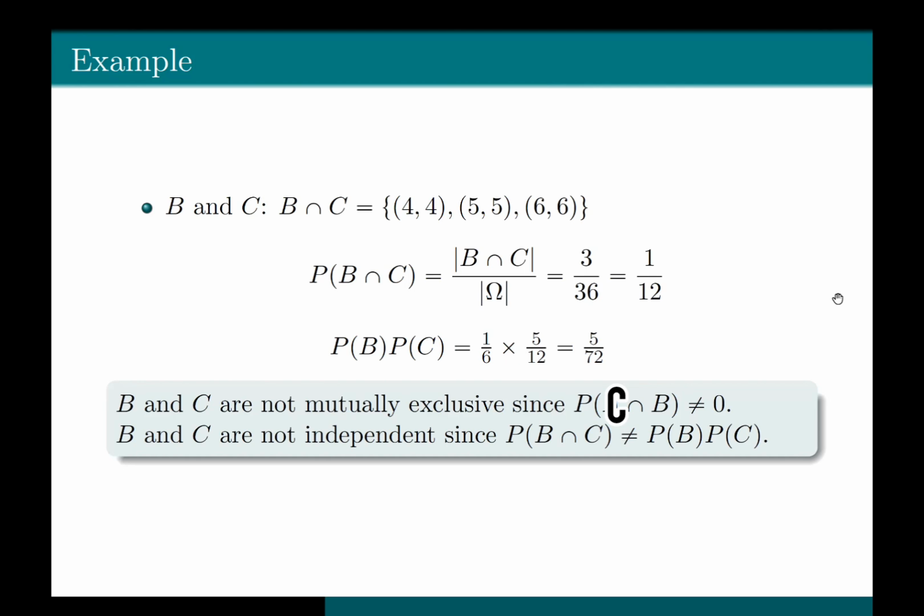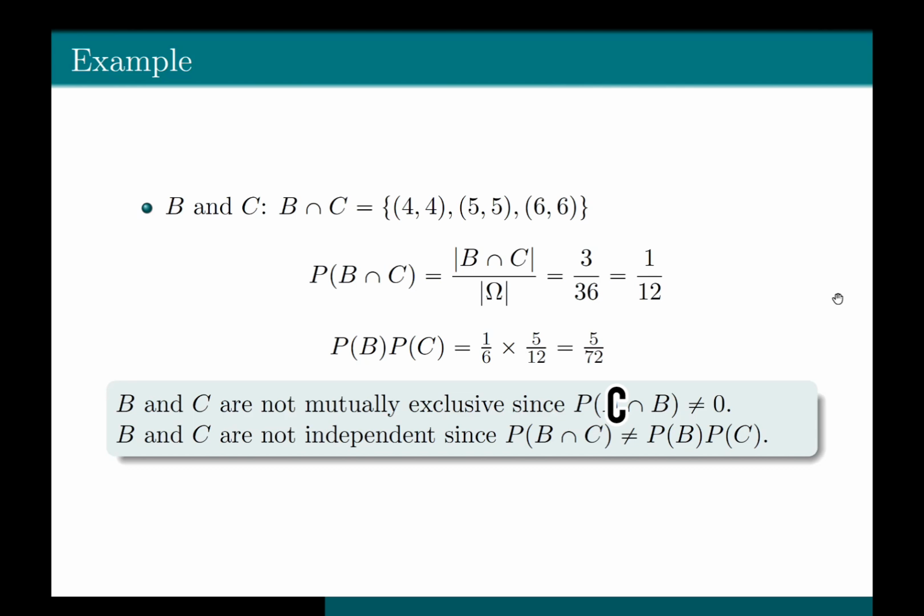Just to summarize whatever we have done so far, if you have two events A and B, then A and B can never be disjoint and independent at the same time. Either it will be independent or it will be disjoint. That is, either it will be independent or it will be mutually exclusive. They cannot be mutually exclusive and independent at the same time. But it is possible that both those events are neither mutually exclusive nor independent.